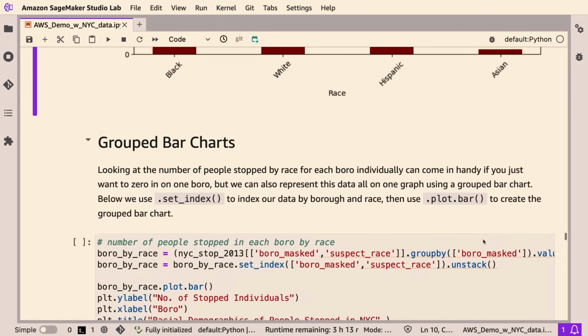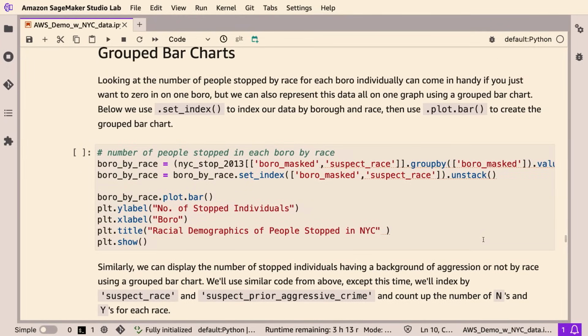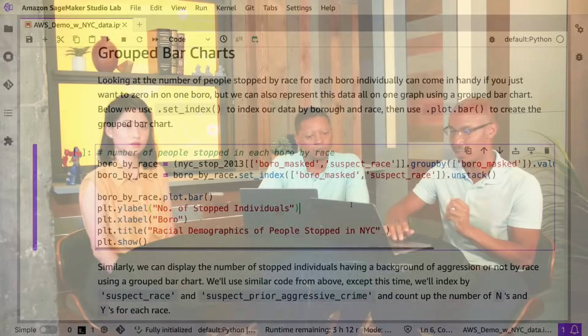It's great to be able to look at each of those boroughs separately, and it's cool to use a for loop. Those are always great, but we can also look at all this information in one chart rather than looking at them through 5 different charts. So what we're going to do is use a grouped bar chart. I'll go ahead and run that.